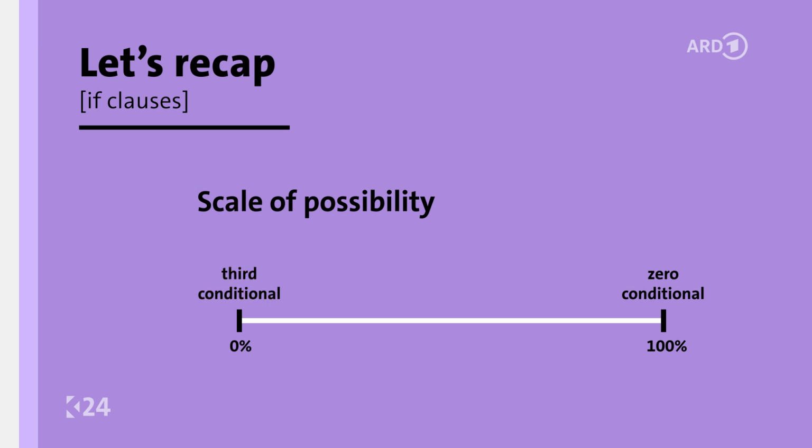This is used for situations in the past that didn't happen and can't be changed anymore. Between those two, we find the first and second conditional. The first conditional is for real and possible future situations. Let's place it at around 80%. And the second conditional is for unreal or unlikely situations in the present or future, maybe 10% or 20% probability.